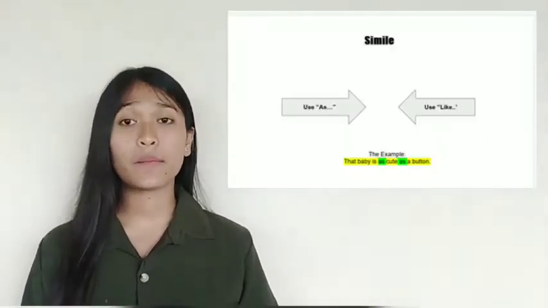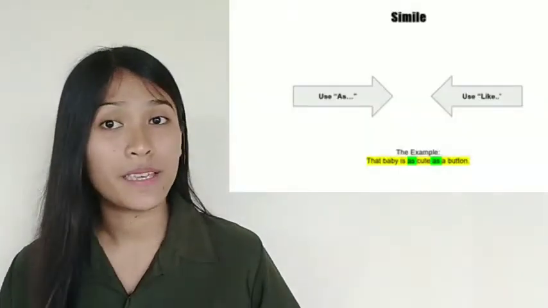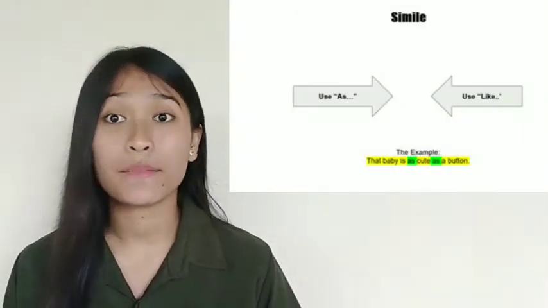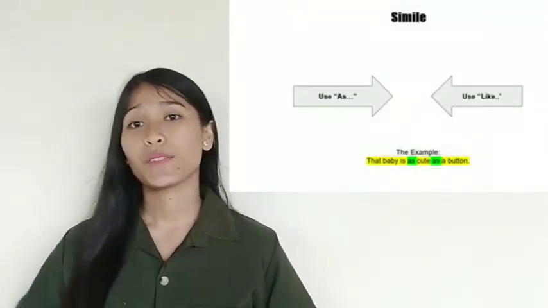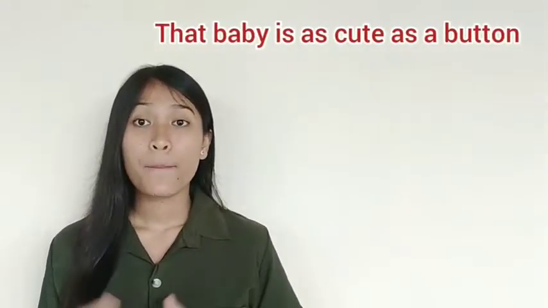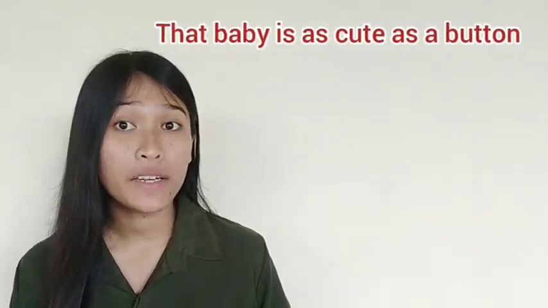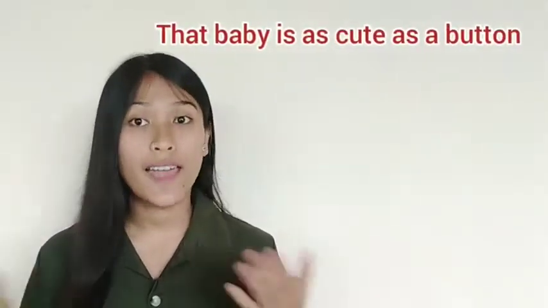The aim of simile is to describe something. As you have seen in the slide provided, there is an example of simile. The example is, that baby is as cute as a button. The word baby is likened to a button, marked by the word as.